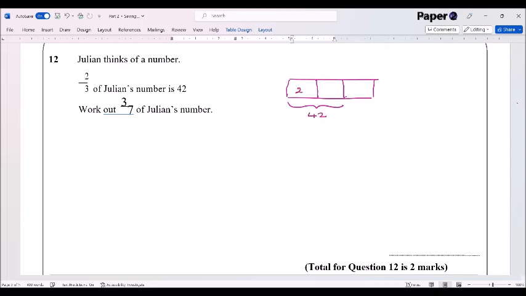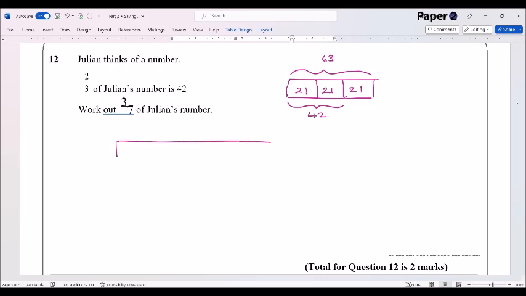So that means 1/3 must be 21. 21 in each one. 21 there. Okay, so Julian's number must be, that whole thing must be equal to 3 lots of 21, which is 63. And then we've got to work out 3/7 of Julian's number. So this time we're going to work out 3/7 of Julian's number.